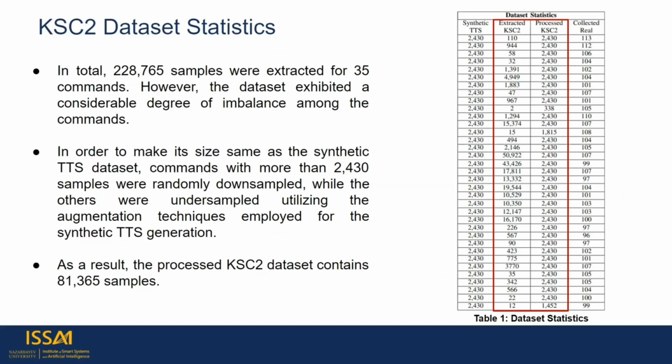In order to make its size the same as the synthetic TTS dataset, commands with more than 2,430 samples were randomly downsampled, while the others were upsampled, utilizing the augmentation techniques employed for the synthetic TTS generation. And about the augmentation techniques, we will talk in the next tutorial. So in total, the processed KSC2 dataset contains 81,365 samples. So now, let's move to the coding.